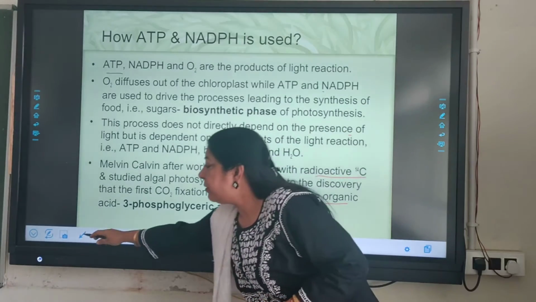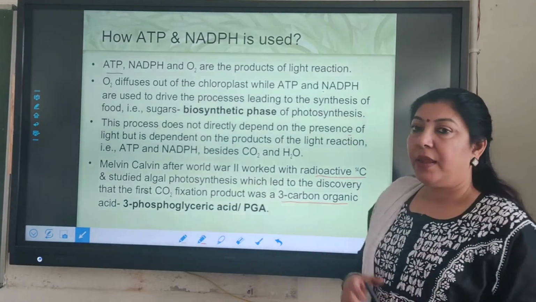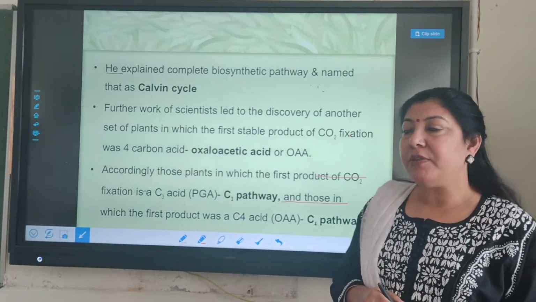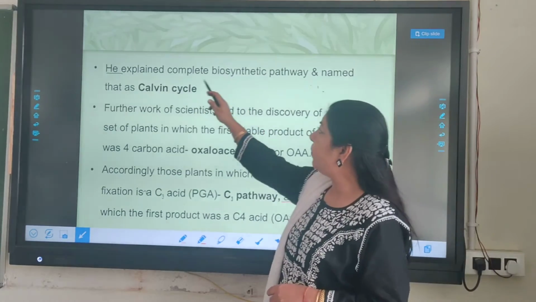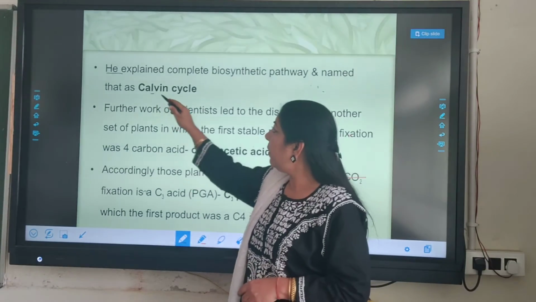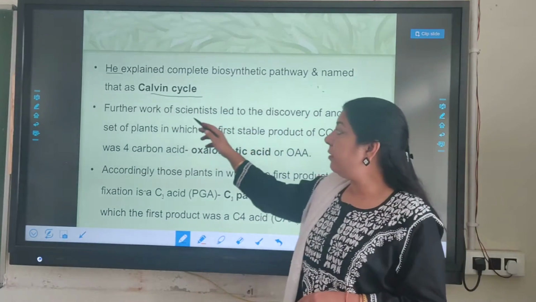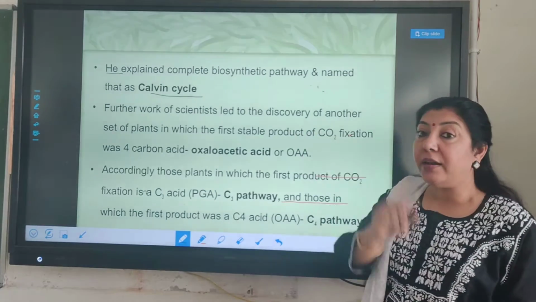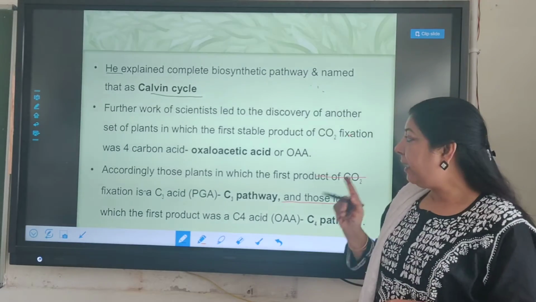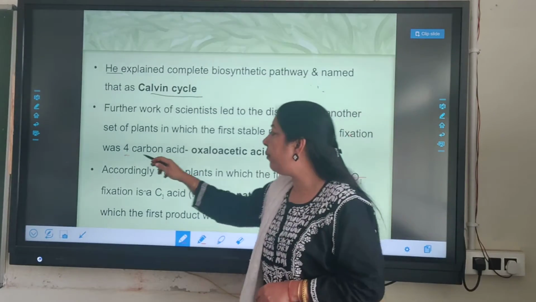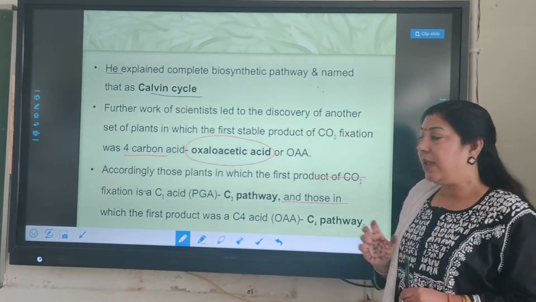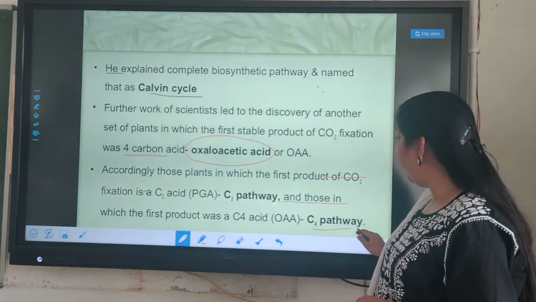cycle. We will first study about the C3 cycle, and then after that we will also study another cycle which is called as C4 cycle. So he explained the complete biosynthetic pathway and named it as the Calvin cycle. Further, the work of scientists led to the discovery of another set of plants where the first stable product is not C3, it's a C4 product, 4-carbon acid product, which is called as oxaloacetic acid or OAA. That's why it was called as C4 pathway.